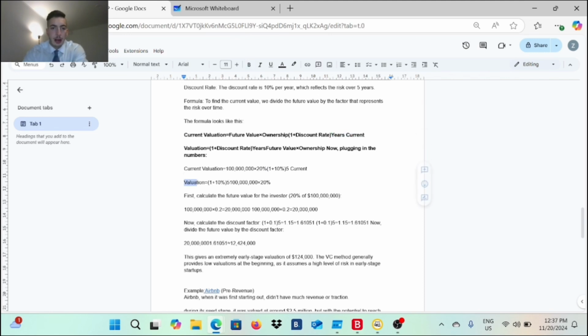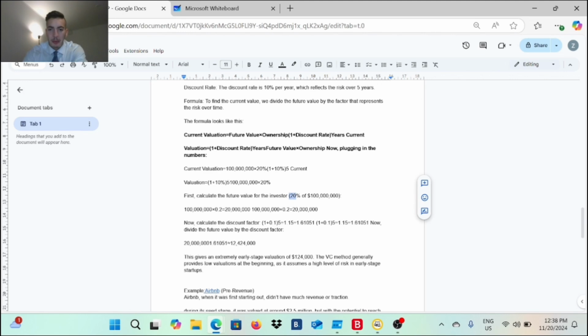First we calculate the future value for the investors, which is 20% ownership of the 100 million. That's the future value. So let's calculate that: 100 million multiplied by 0.2, which is the 20%.